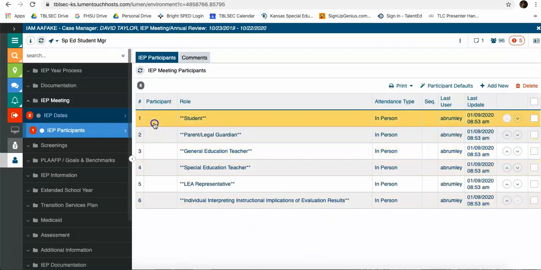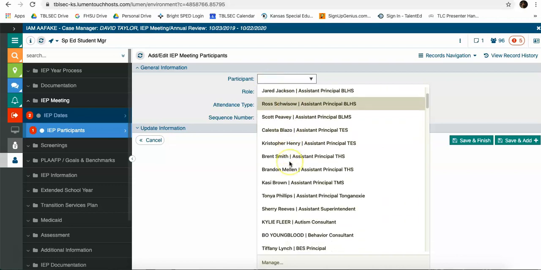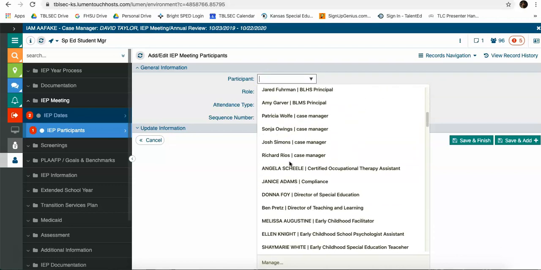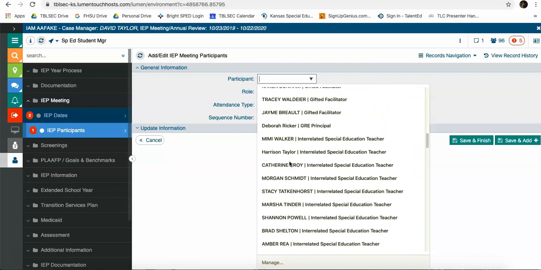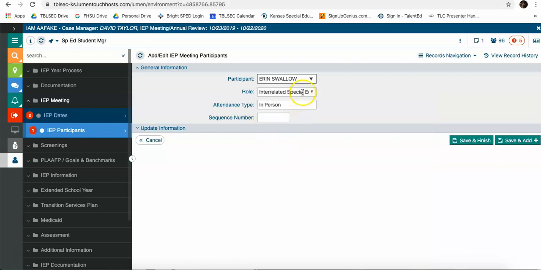Now it's important, and all you have to do is go in and put in the name of the person. On this list, these are all of the people who have a role in SPED. If you select this, it changes the role to their title.